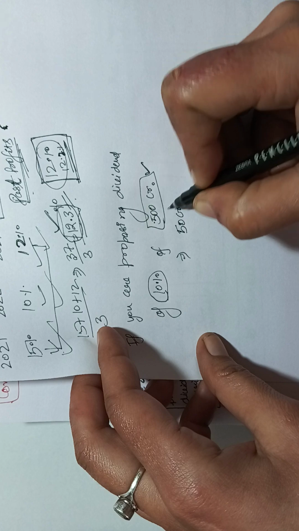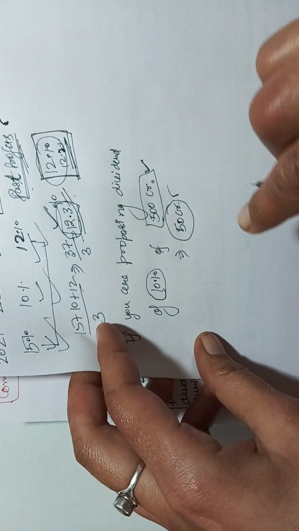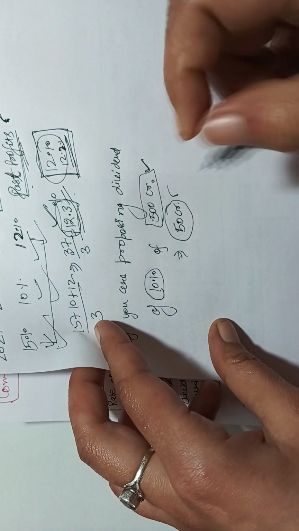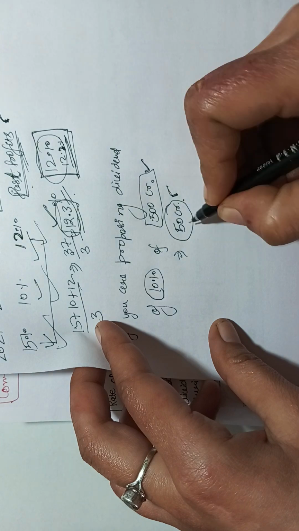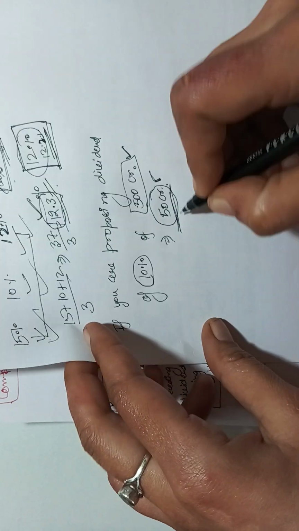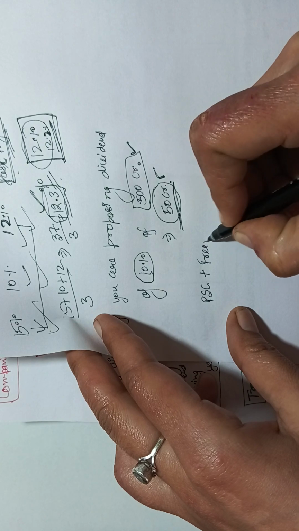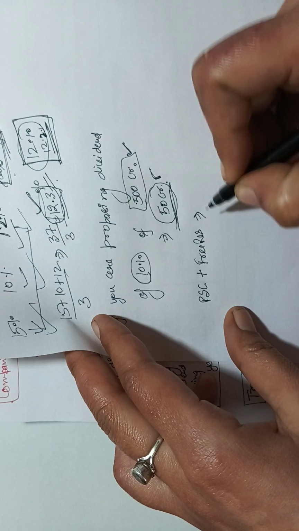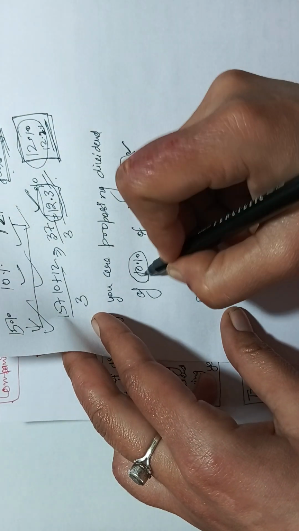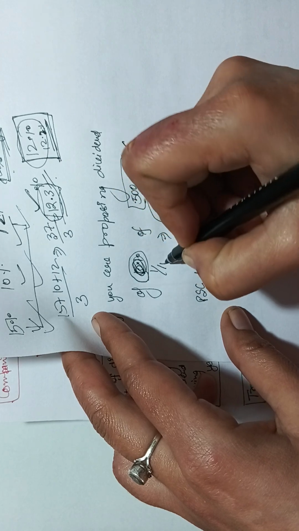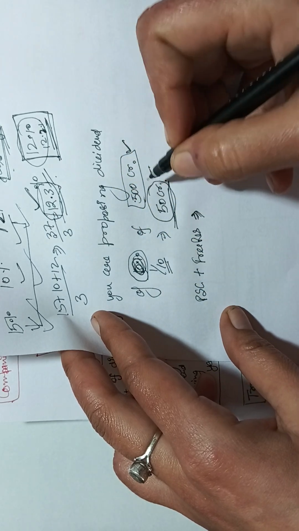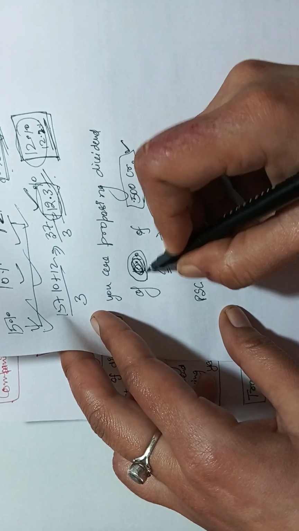50 crore is the dividend amount which you are proposing to declare. But the company's paid up share capital plus free reserves amounted to, sorry, not 10%, 1/10. 1/10 we should mention here.